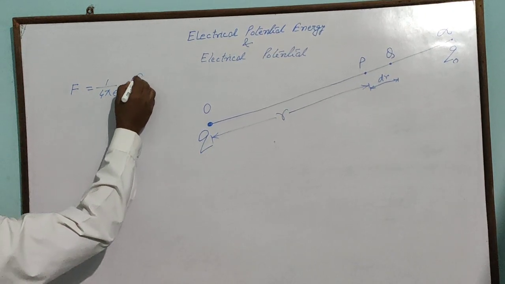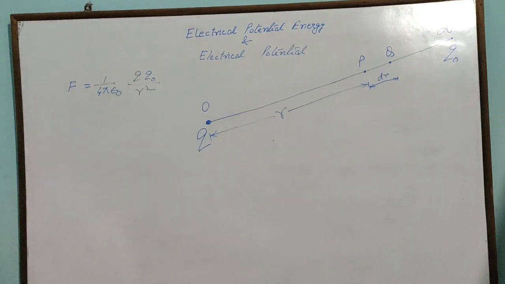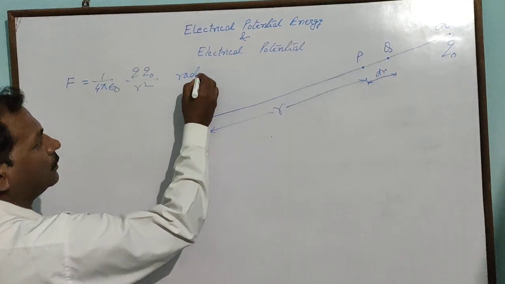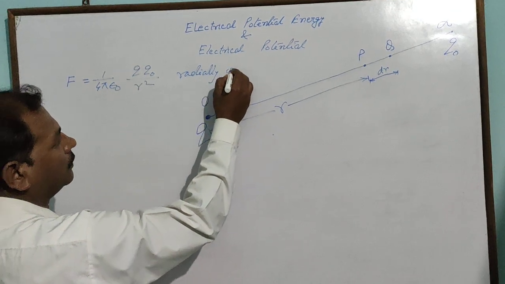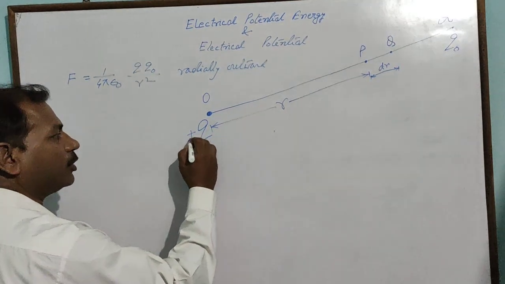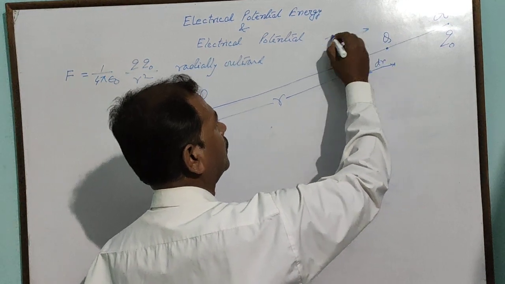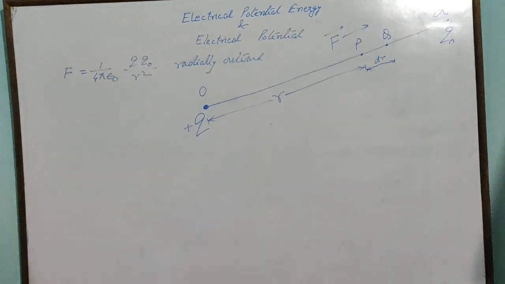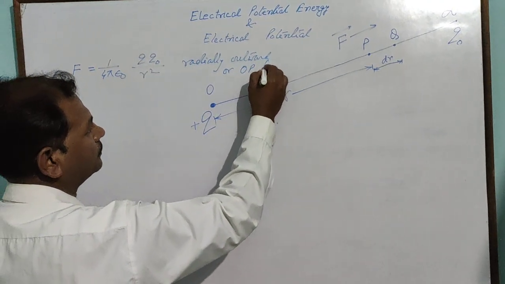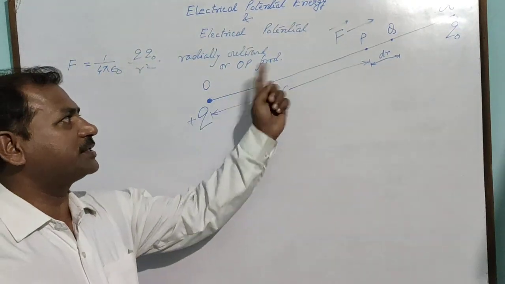As we know, 1 by 4 pi epsilon naught will be equal to this much, and the direction will be radially outward. Radially outward because this one is a positive charge, so the direction will be away from it. So you may write the direction is OP produced. Either you can say radially outward or you can say OP produced.